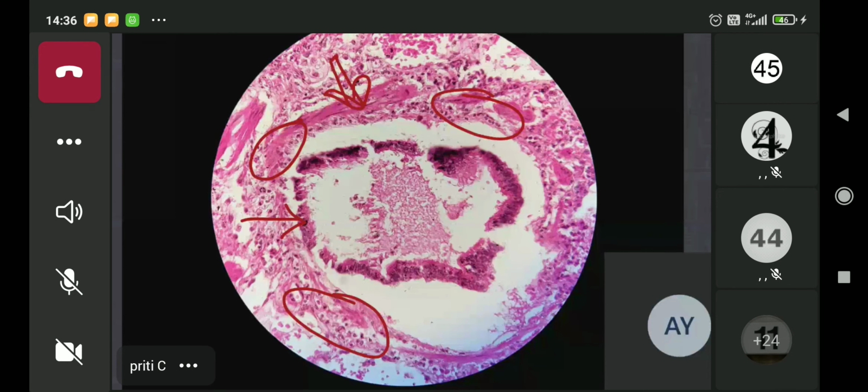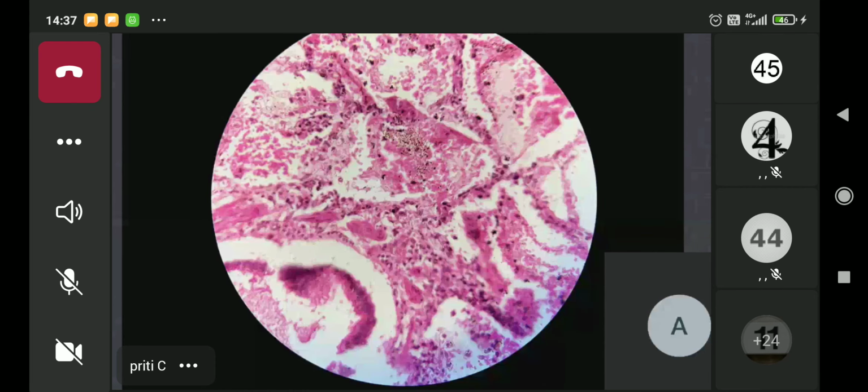Can you see? Yes, ma'am. Infiltrate there in the wall of the bronchiole. So this is bronchiole. And then again, if you just move the slide around you will see that the adjacent alveolar spaces are showing you congestion.